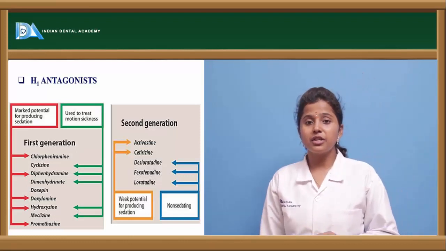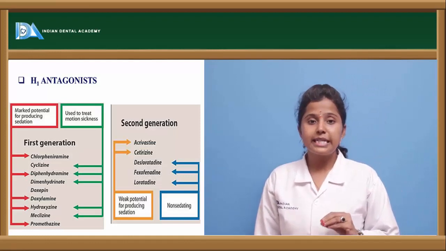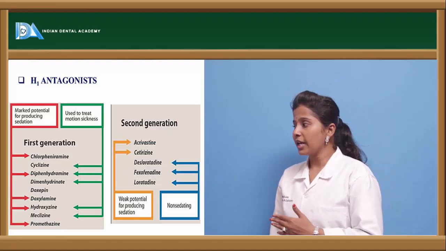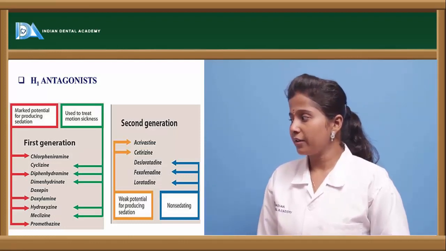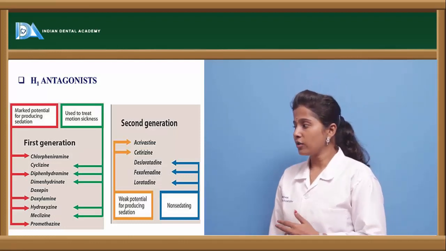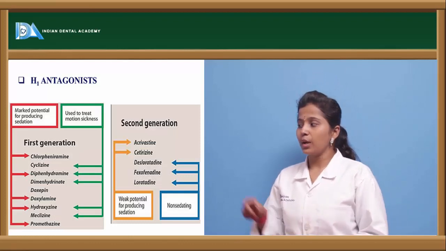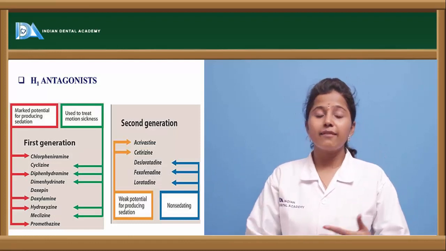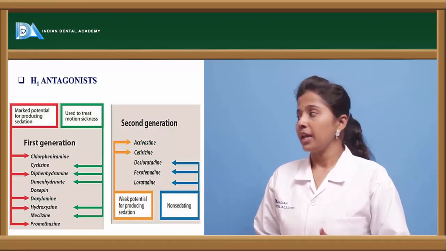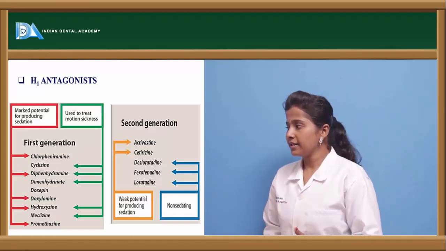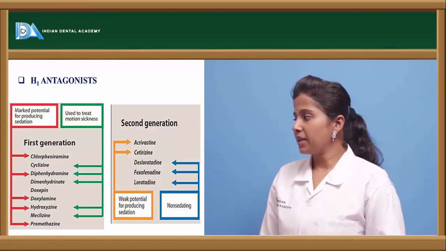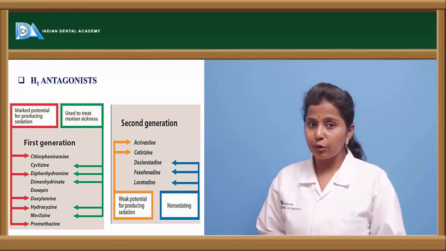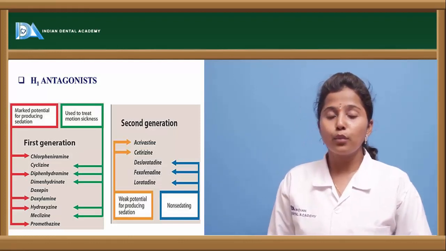The first generation drugs are mostly sedative drugs because they cause more sedation, and drugs like chlorpheniramine, diphenhydramine, doxylamine, hydroxyzine as well as promethazine, the ones marked with red arrow, are the drugs which have more sedative effect. And drugs like cyclizine, doxepin, dimenhydrinate, meclizine, indicated with green arrow mark, are mainly used in motion sickness.